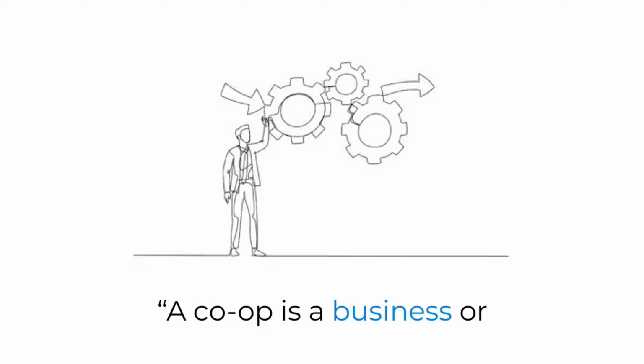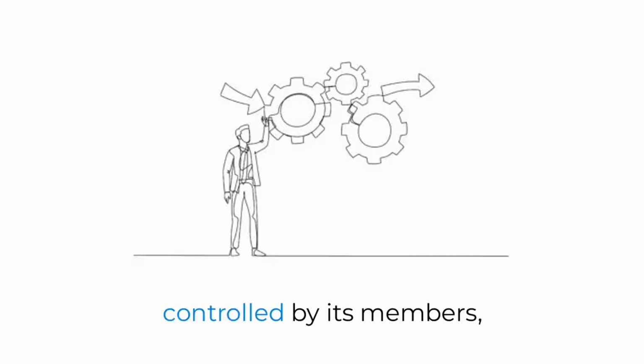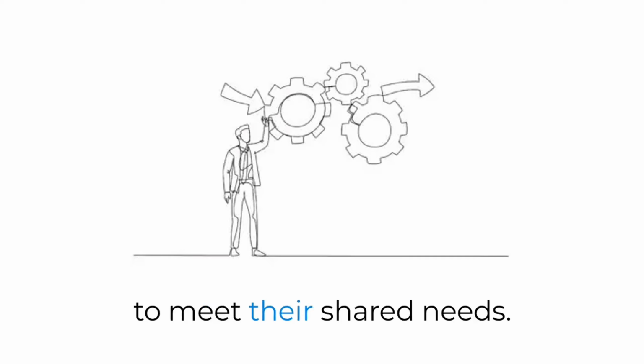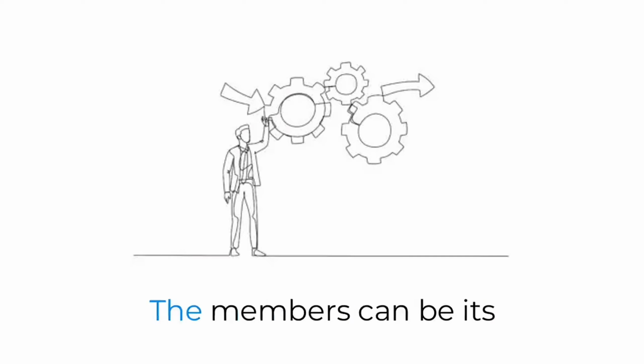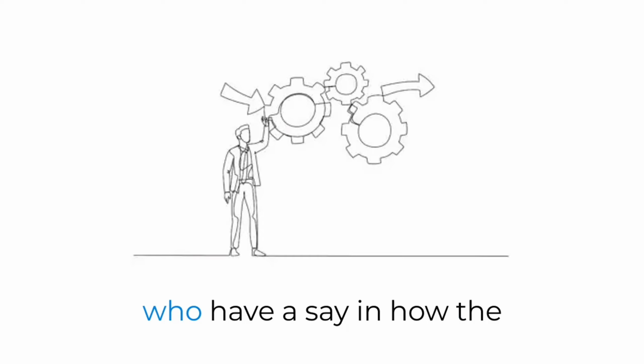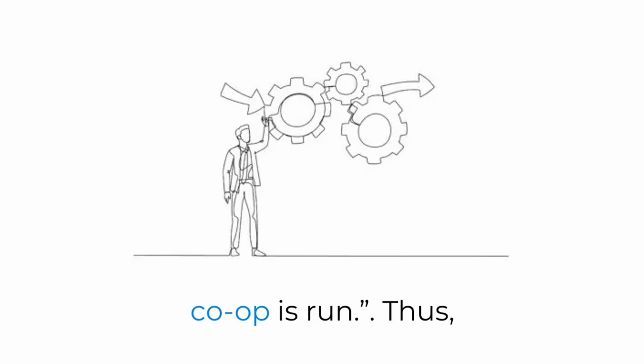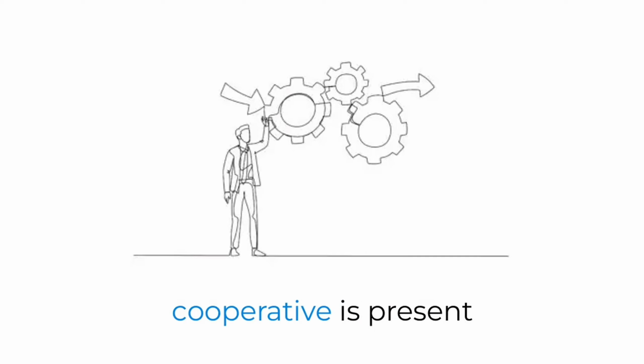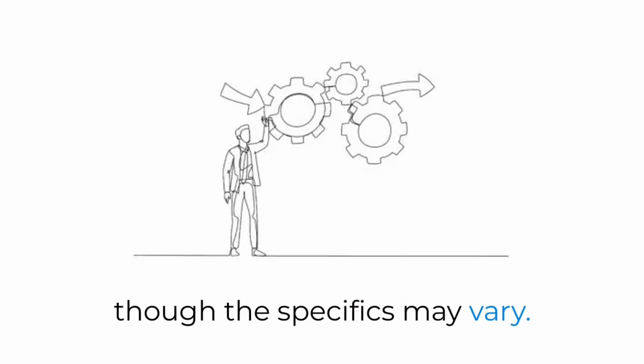A co-op is a business or organization that's owned and controlled by its members, to meet their shared needs. The members can be its customers, employees, residents or suppliers, who have a say in how the co-op is run. Thus, the general principle of a cooperative is present in many countries, though the specifics may vary.